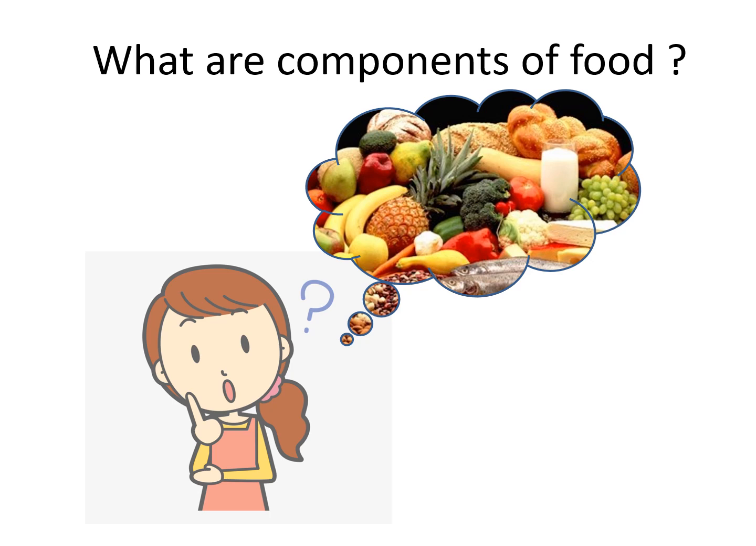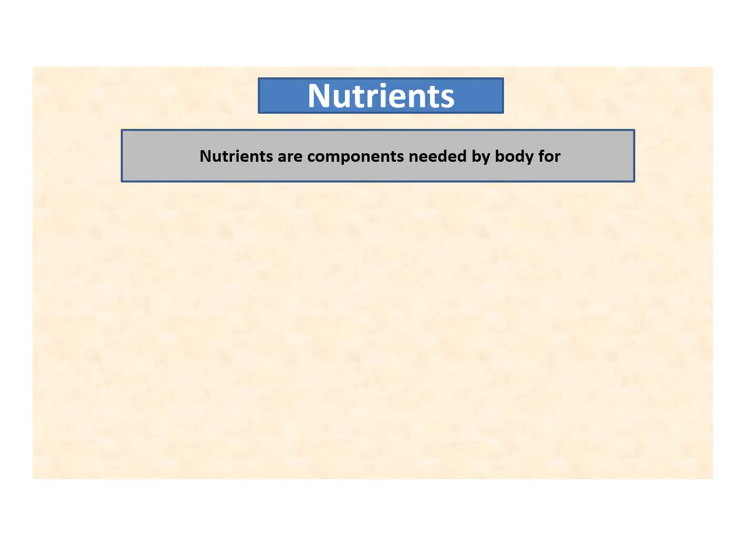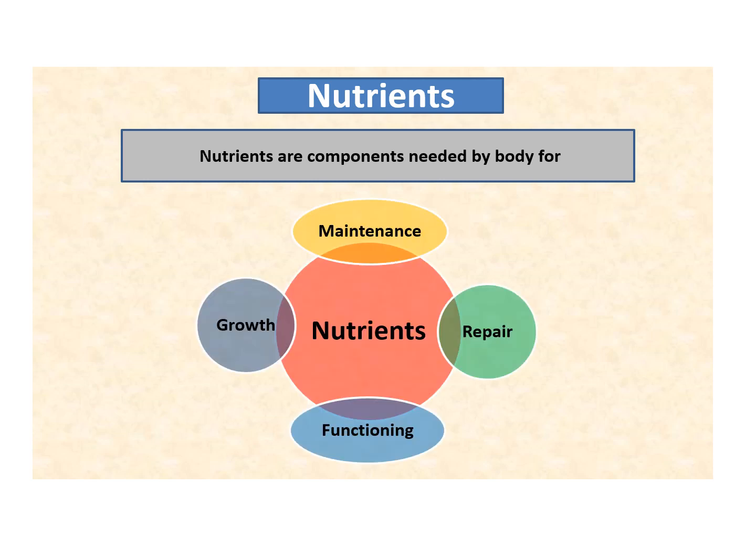That is our chapter. So now our food contains various food ingredients. Food ingredients are made up of various food nutrients. Apart from the nutrients, our food contains dietary fiber and water also. So let's study about the nutrients first. Nutrients are the components which are needed by the body for its maintenance, growth, functioning and repair. These are very important for our body.